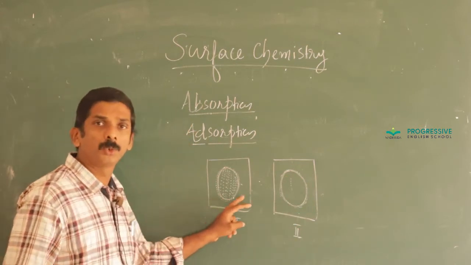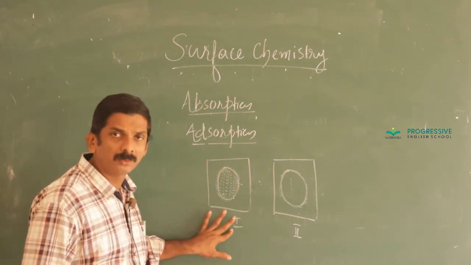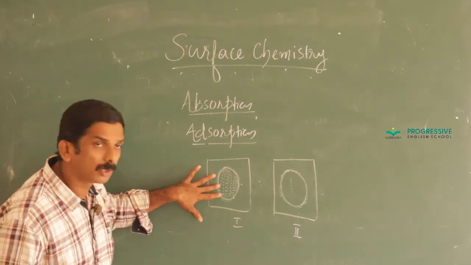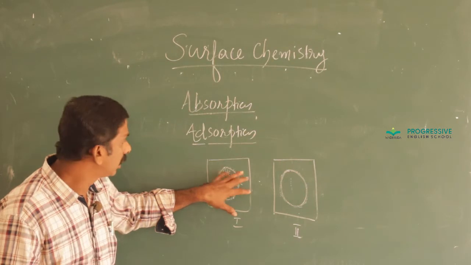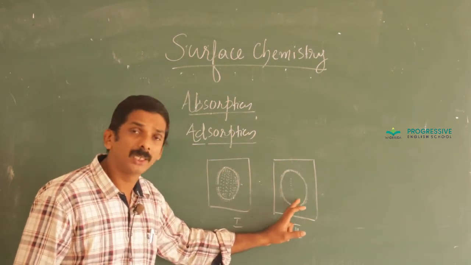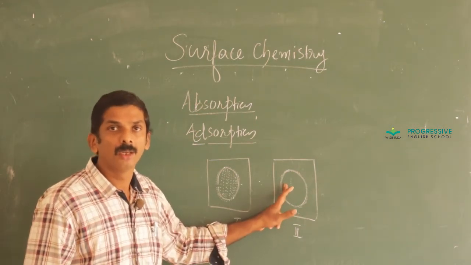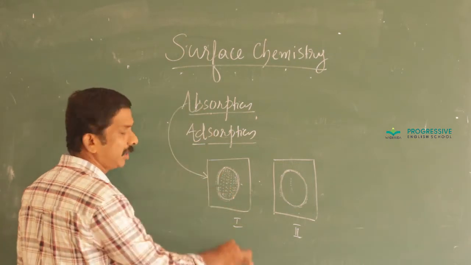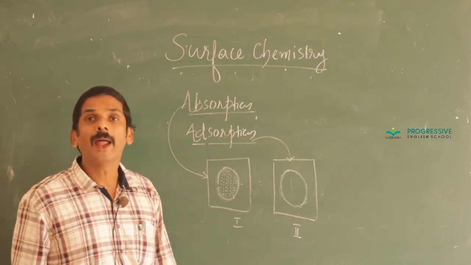You can see there are two diagrams, and in diagram 1, a particular species is almost uniformly distributed at the surface as well as in the bulk. Okay? In the second, the major proportion is at the surface rather than in the bulk. Then it is clear that the first one refers to absorption and the second one is adsorption.